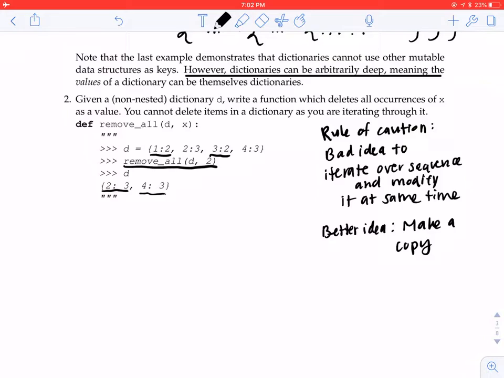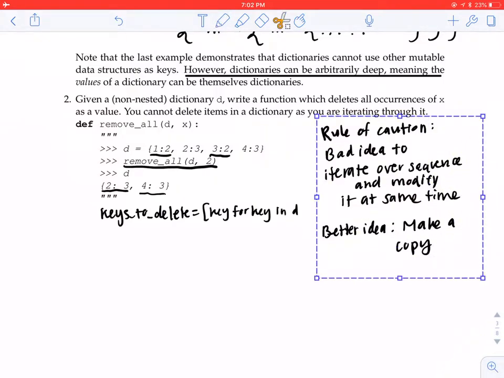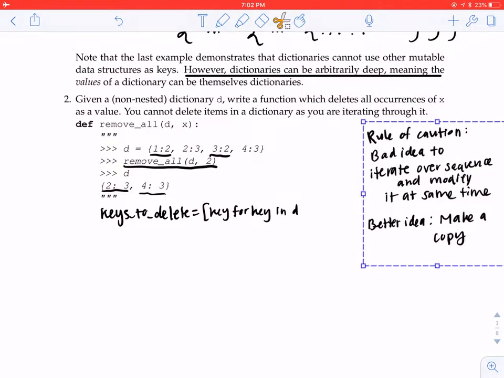So the first thing I'm going to do is I'm going to make a list of keys. And I'll call them keys to delete because these are the keys that I want to take out of the mapping because they have the value that we want to remove. So this will be key for key in D. And let me just make this a little bit smaller and to the side.